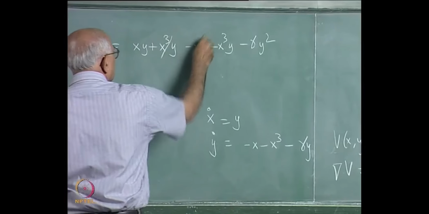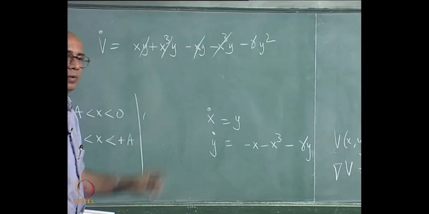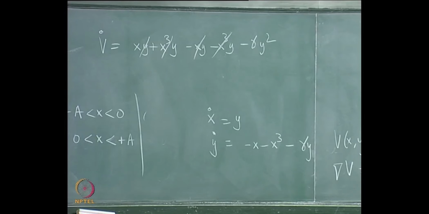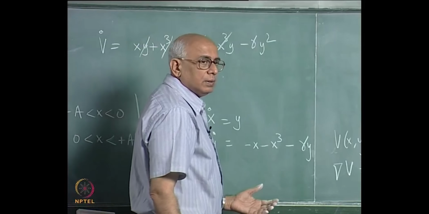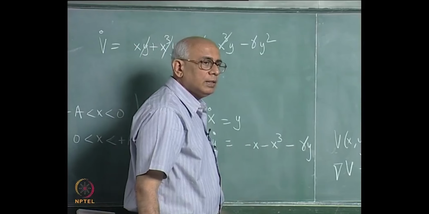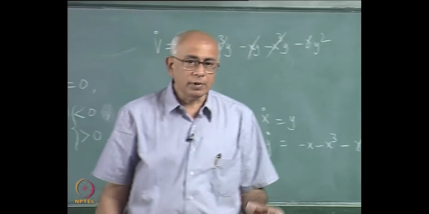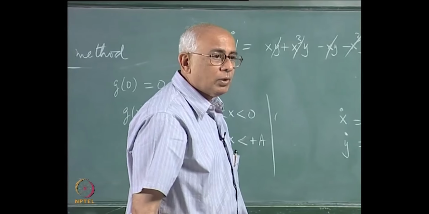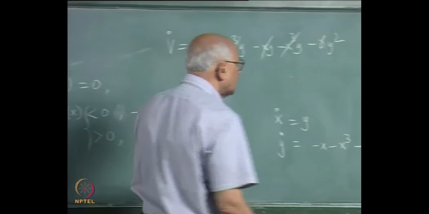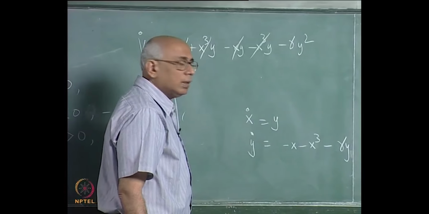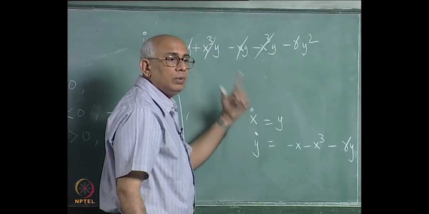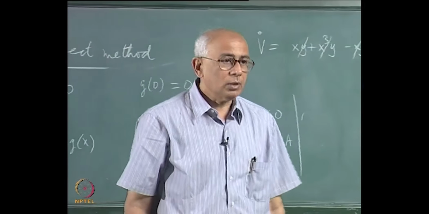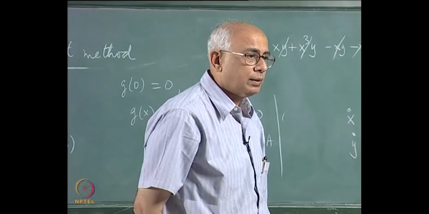And of course everything cancels out, and what can we say about v dot now? Is it negative definite or is it negative semi definite? Negative semi definite. So once again we see that this is not good enough, all it says is that this critical point is stable, it does not yet establish if it is asymptotically stable or not. It is possible to find, and I will give you next time, a better Lyapunov function where you can actually establish that it is also asymptotically stable. Not surprisingly, it will involve gamma, you need to involve the constant gamma, and then you can show that you have a better Lyapunov function which will do the trick.